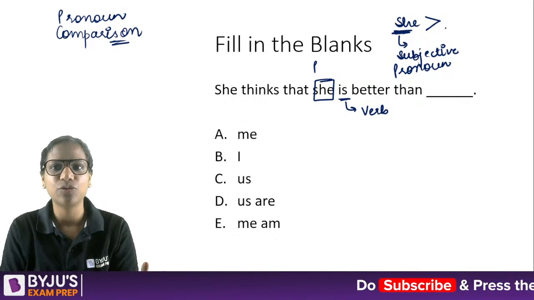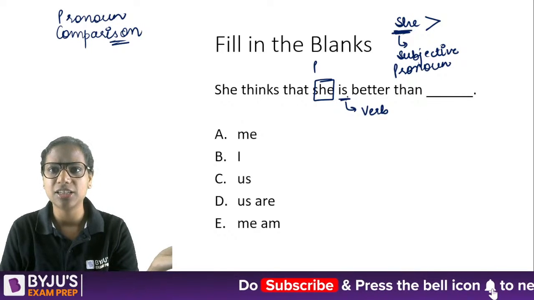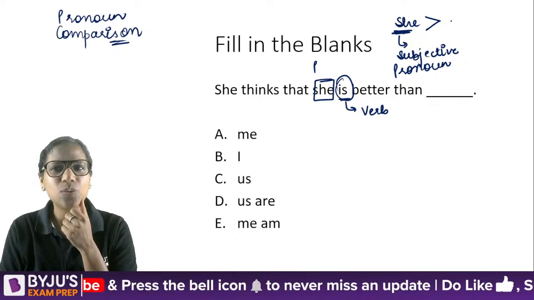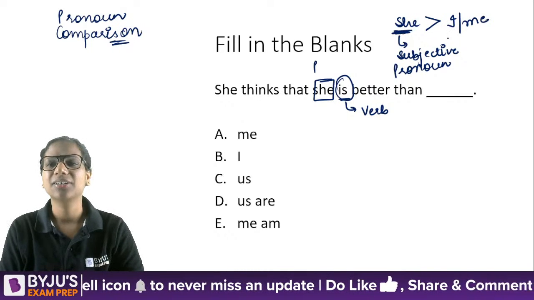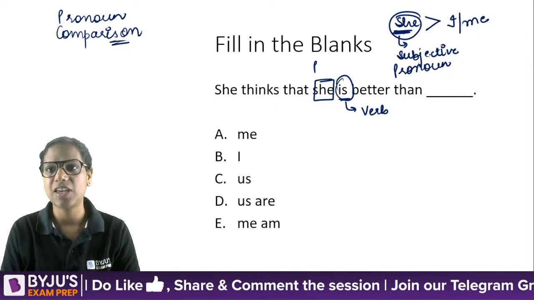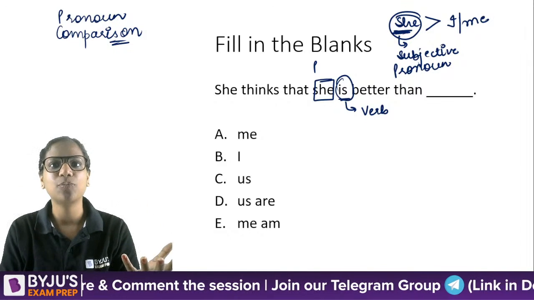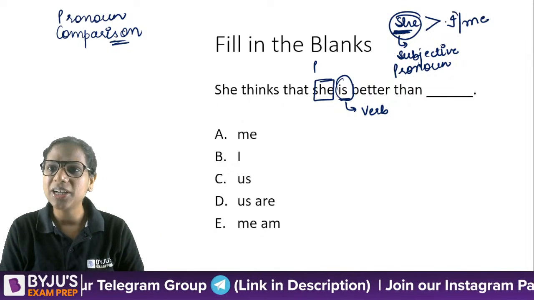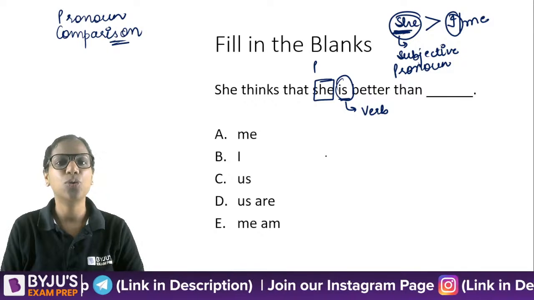Object is the receiver of the action. There is no action happening in this sentence. Is the verb, right? So she should be compared with I or me. A subjective pronoun when there is no action happening in the sentence, so there's no concept of an object. How can it be compared to an objective pronoun? It should be compared to a subjective pronoun only.